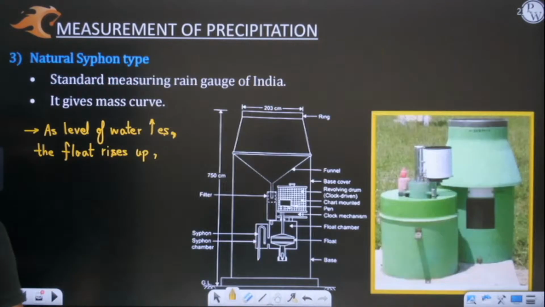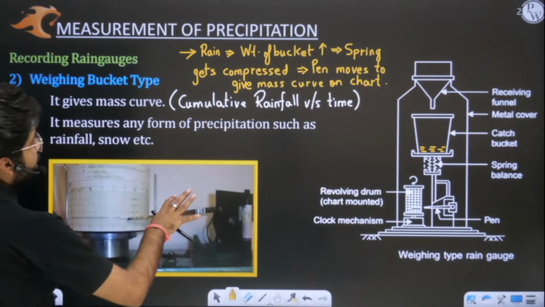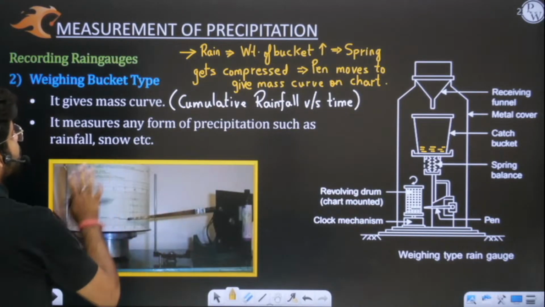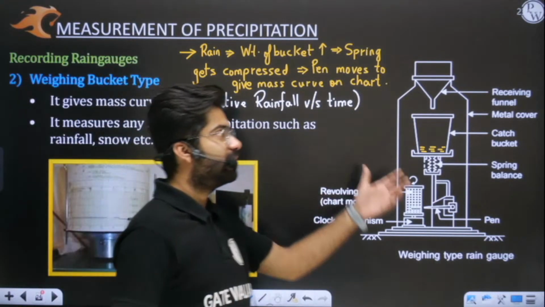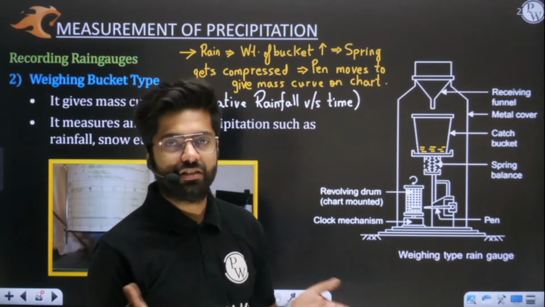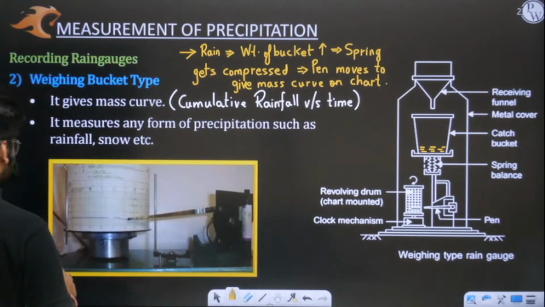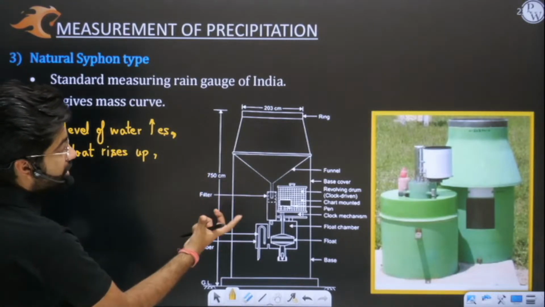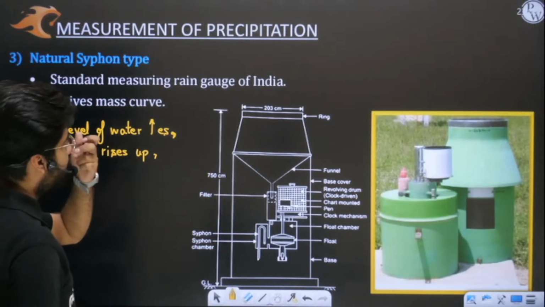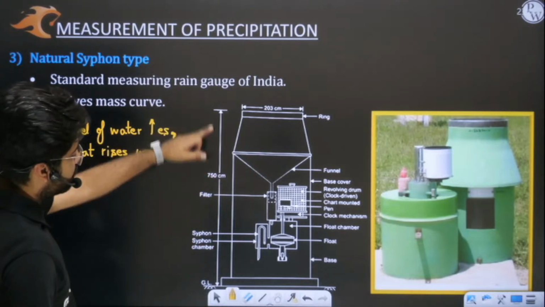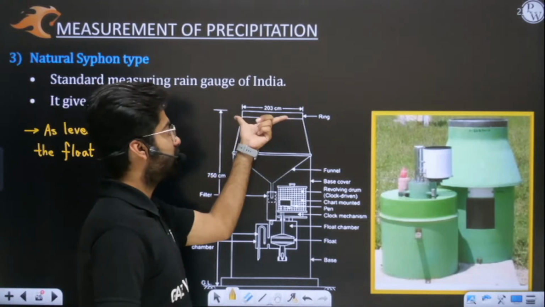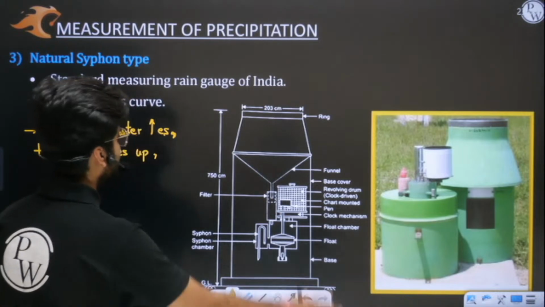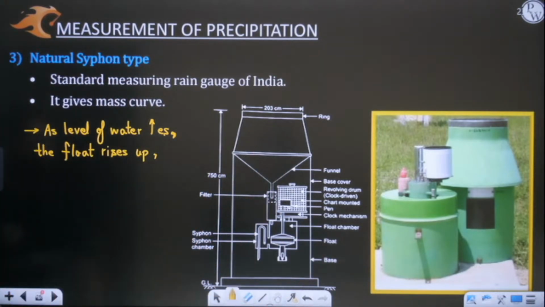But the advantage in your weighing bucket type is that it can measure snow also. In this bucket snowfall can also be collected. Yes or no? You should appreciate this fact. But in this float chamber we cannot collect snowfall. This will only measure your rainfall. The height is 750 centimeters. This is 203 centimeters. So all these things I hope are fully clear to you all.